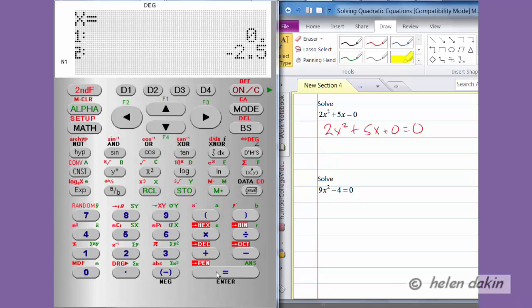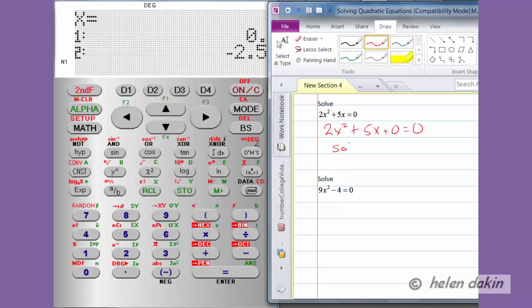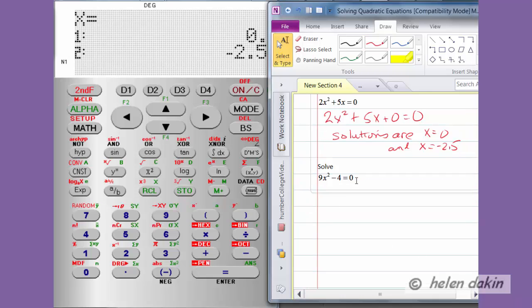And now we know that the two roots, or the two solutions for that second quadratic example, are that x is equal to 0 is one of the solutions, and x is equal to negative 2.5 is another solution. Let's carry on and see if we can solve the third example.